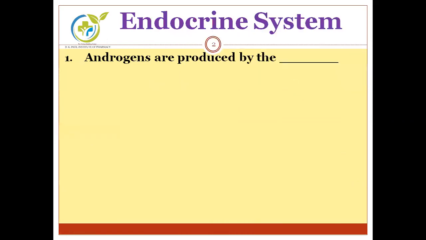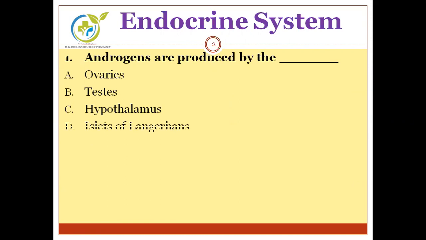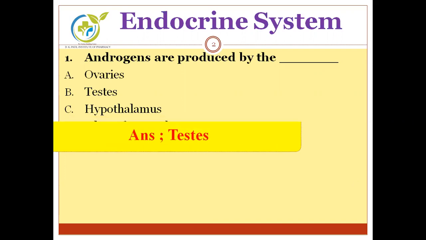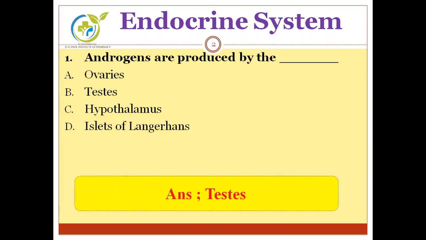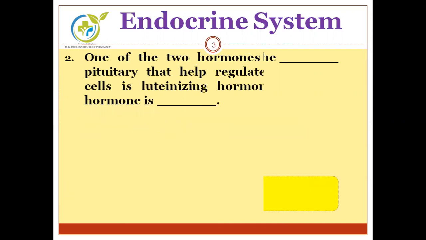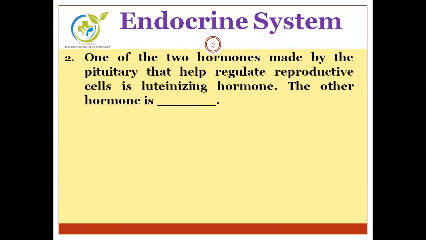First question, androgens are produced by, options are ovaries, testes, hypothalamus, islets of Langerhans. Can you guess the correct answer? And here is the answer, testes. Androgens are produced by testes. Moving to the next question.